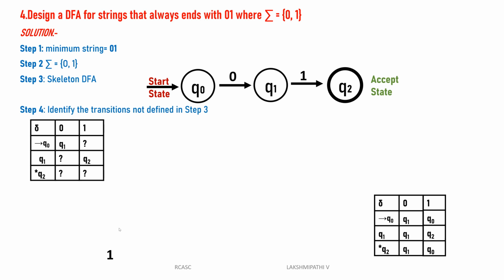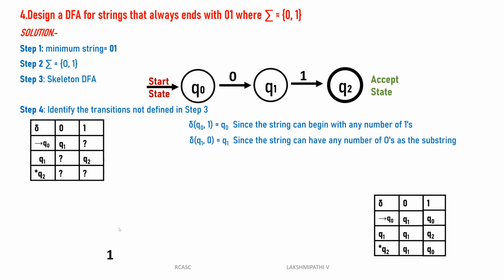The undefined transitions are Q0 of 1, where we don't know where it will go. Q0 of 1 is undefined. Q1 of 0 is also undefined. Q2 of 0 and 1 are also undefined. But for example, take Q0 of 1.